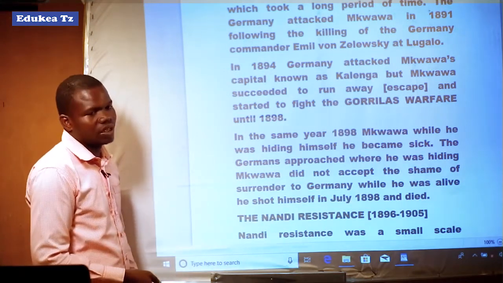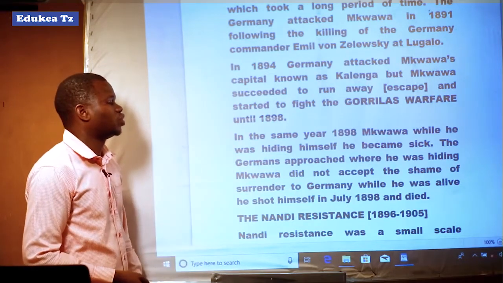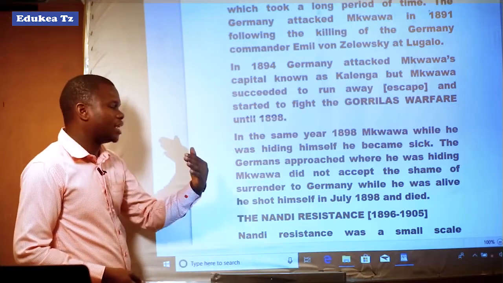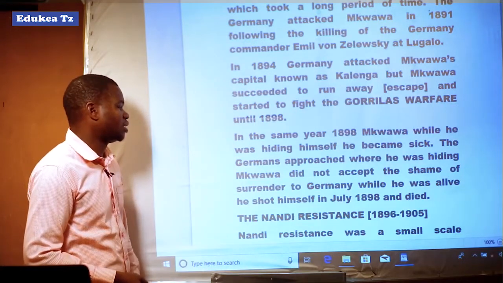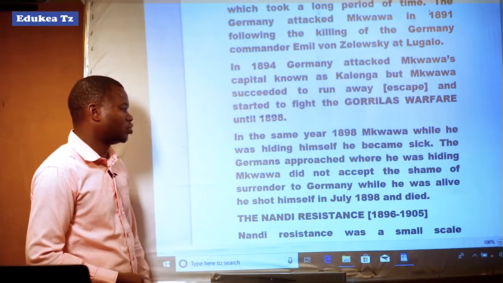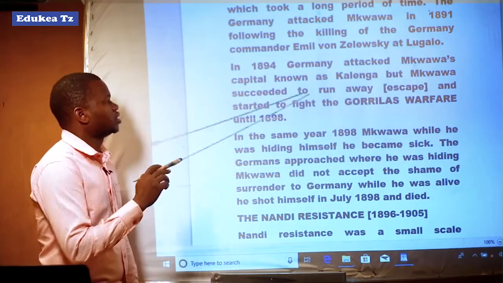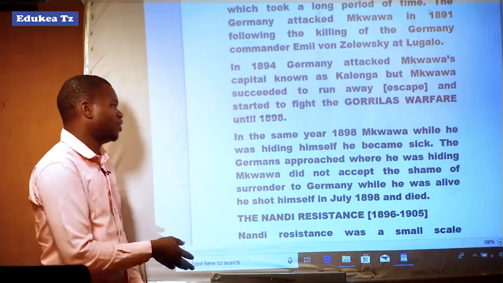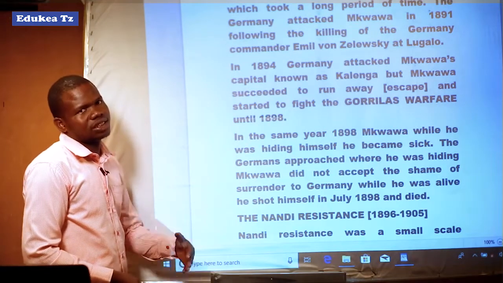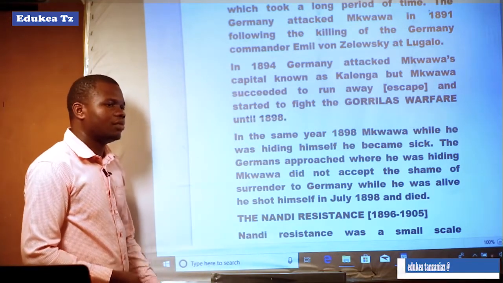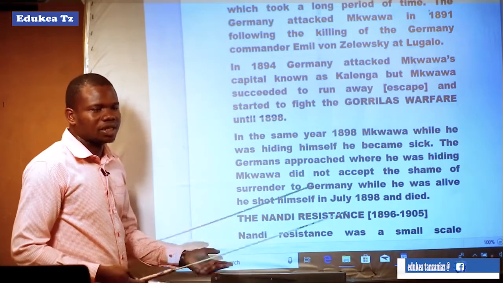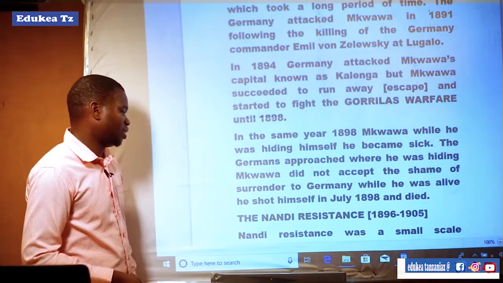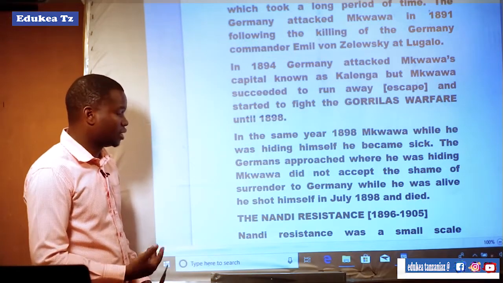1898 and died. He decided to shoot himself to avoid the shame of being attacked and killed by Germany. So this is all about the Hehe resistance, and there were some effects of the Hehe resistance: many people died, properties were destroyed, people lost their lives, and other effects. So this is about the Hehe resistance.